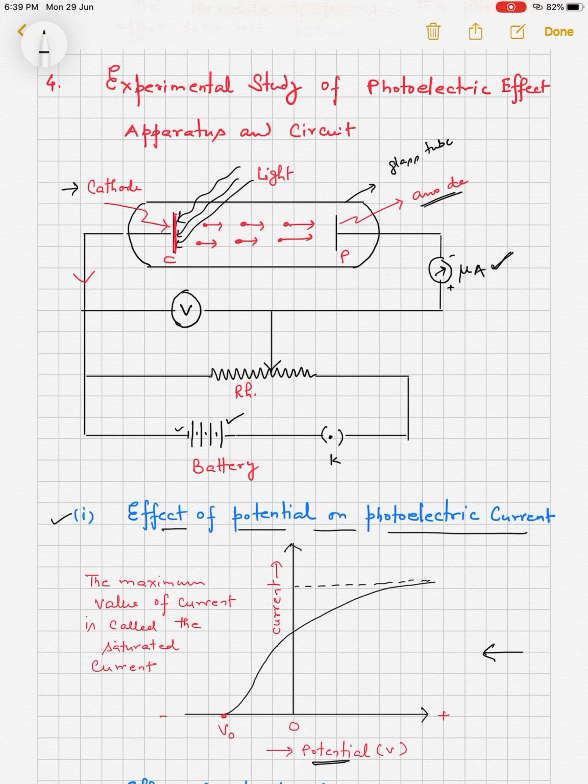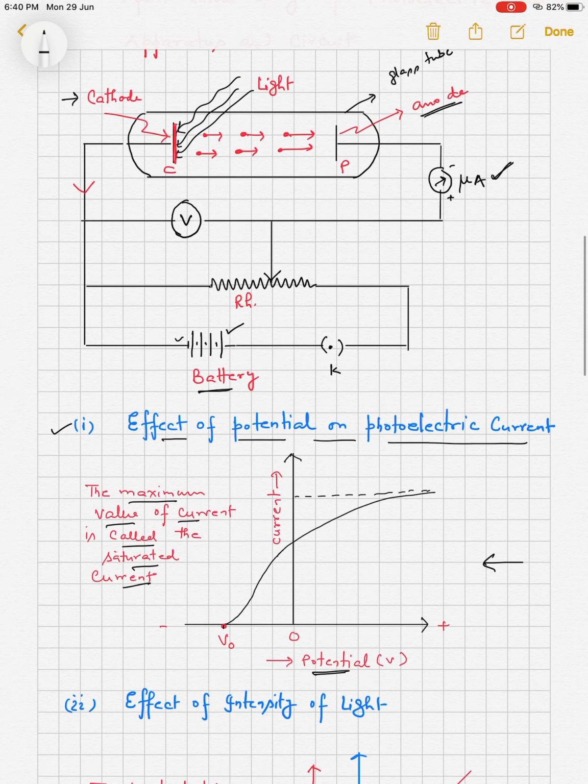Now the terminals of the battery are inverted and again the voltage is increased. At a certain value of the negative voltage, the current decreases. As the potential increases, the current increases and reaches a maximum value. This maximum value of the current is called saturated current or saturation current.